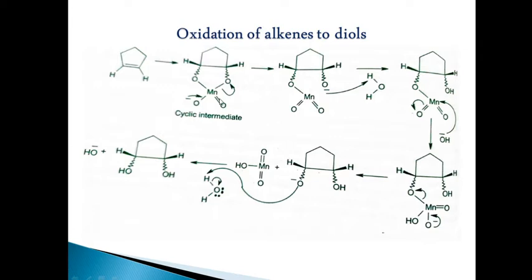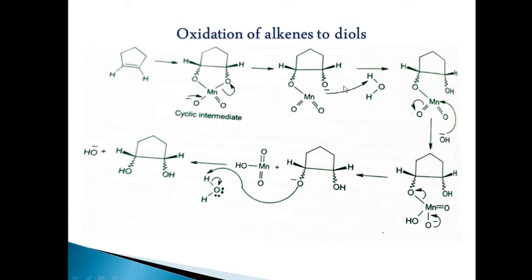The double bond is here, and the pi electrons will be forming a weak bond here, and this O minus will be shifted towards this side. The electron density on the manganese is increased, and it will be shifted towards oxygen, and this oxygen will be carrying a minus charge here, and the molecule will be forming like this. The next process in the mechanism is hydrolysis.